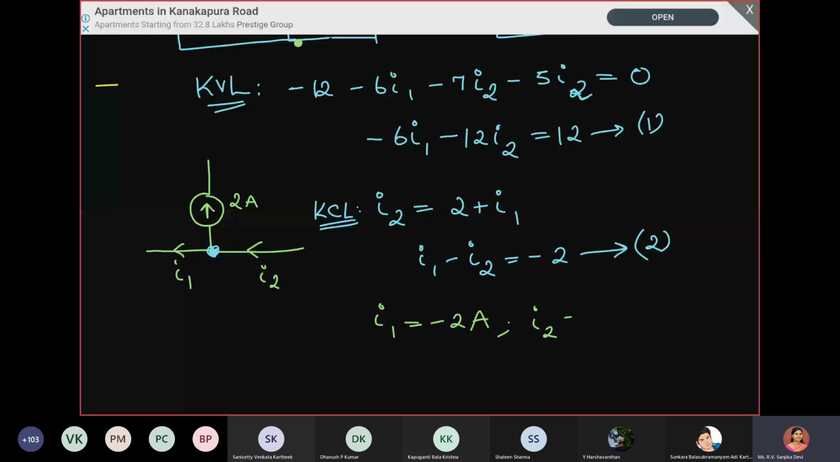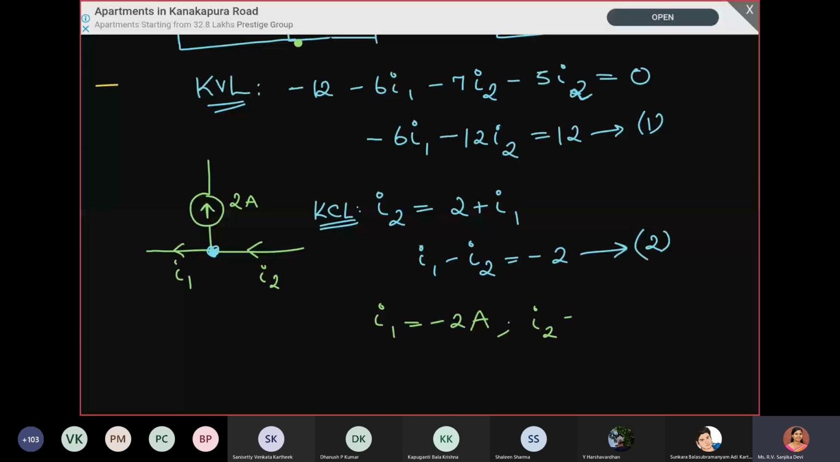They are asking us to find V0. So how do we find V0? V0 is the voltage across the current source, as given in the numerical. But we do not know the resistance of the current source. That's the reason why we cannot find V0 directly from the current source.